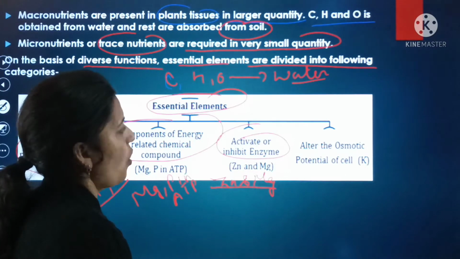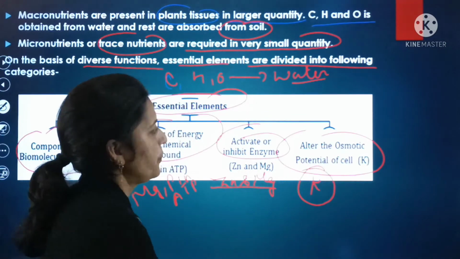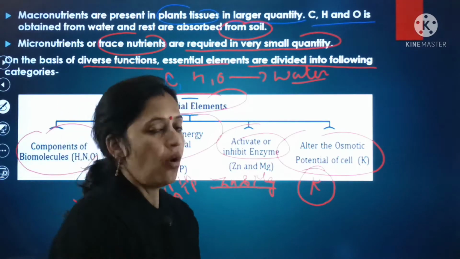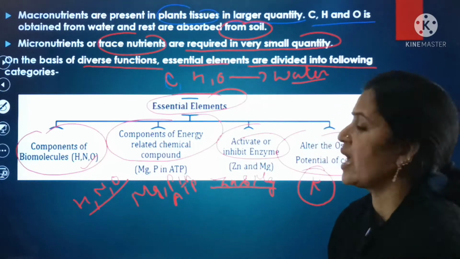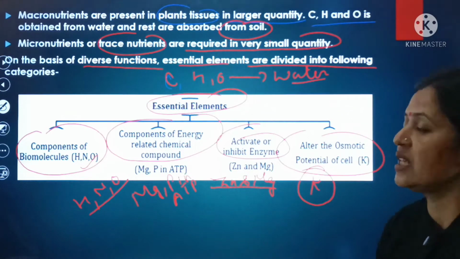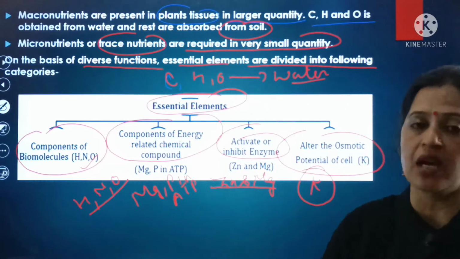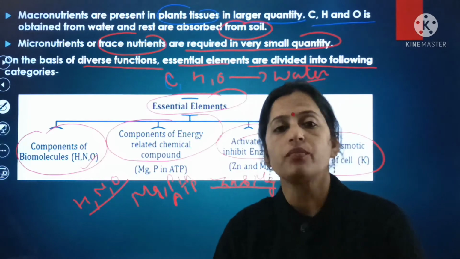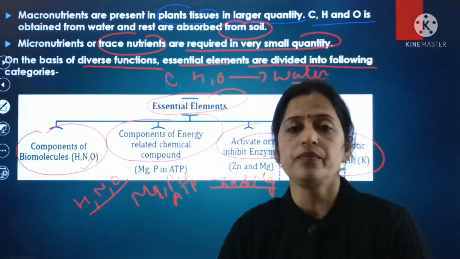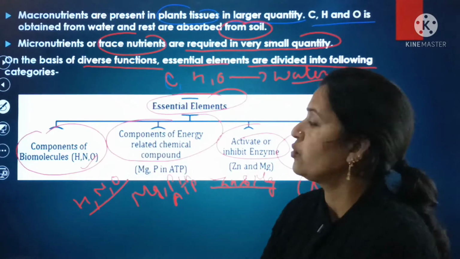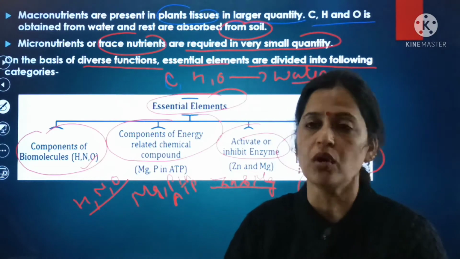Next essential element alters the osmotic potential of the cell, that is potassium. So here, these are the macronutrients as well as micronutrients. Macronutrients are present in the plant tissues in a very large quantity, especially carbon, hydrogen and oxygen. These are obtained from the water, and the rest of the macronutrients are absorbed from the soil. And micronutrients are the trace elements, present in a very small quantity.